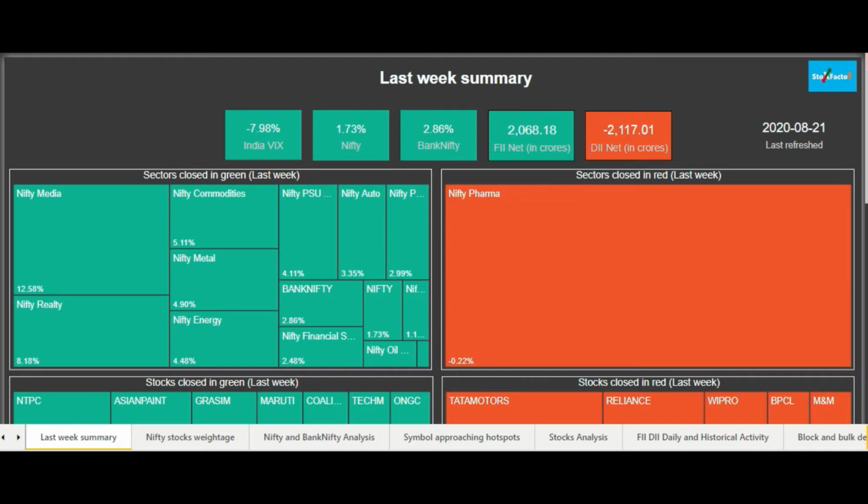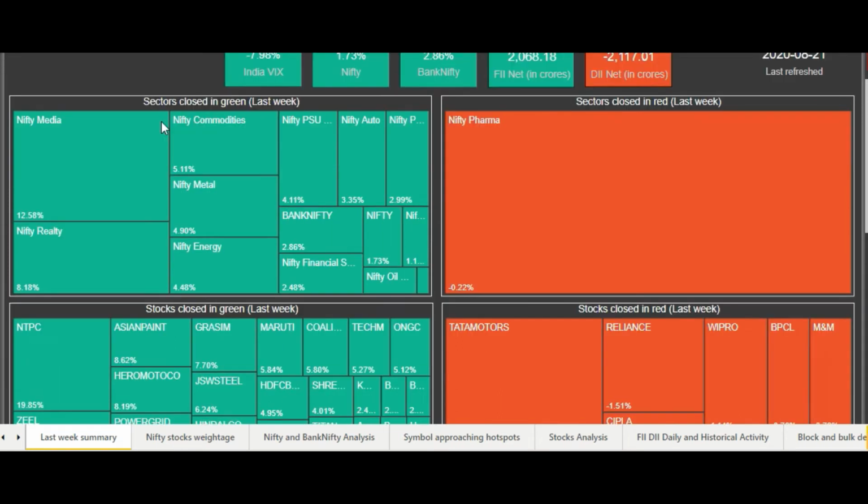The fourth box, which is the FII net buying or selling in crores, is in green. It means that FIIs were net buyers last week and they bought shares worth around 2068 crores. In contrast to FIIs, DIIs were sellers and they sold around 2100 crores in the last week. Now coming to the second row, let me just scroll up a little.